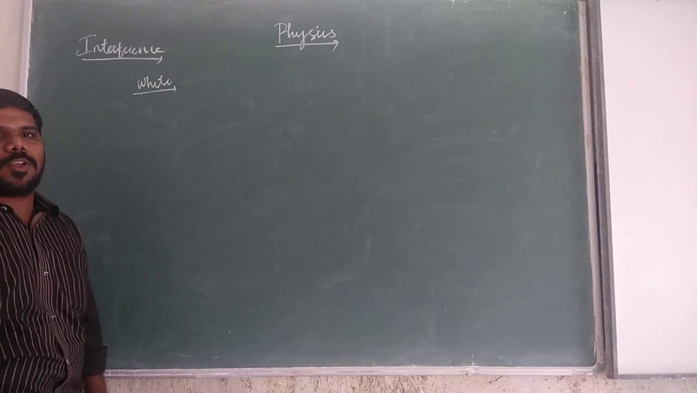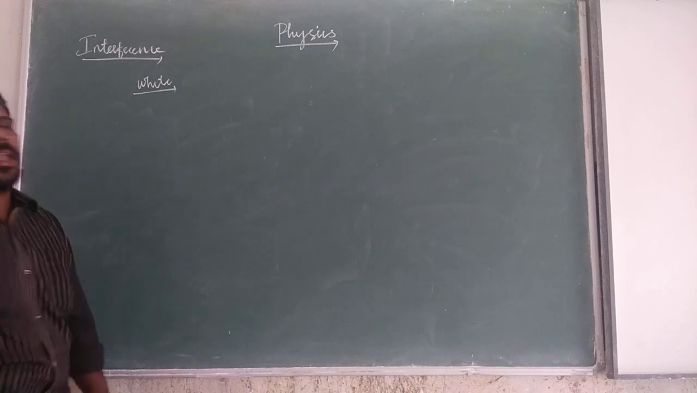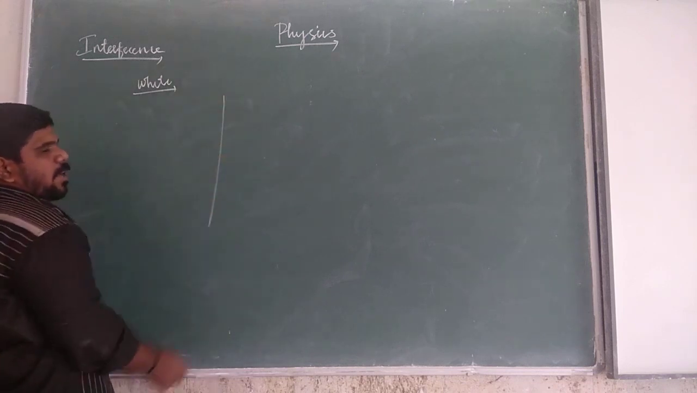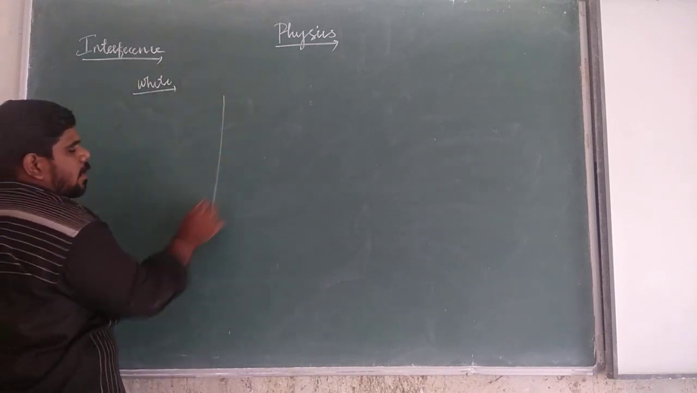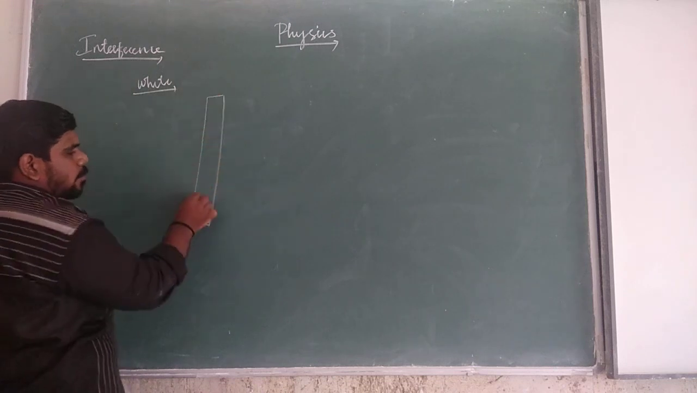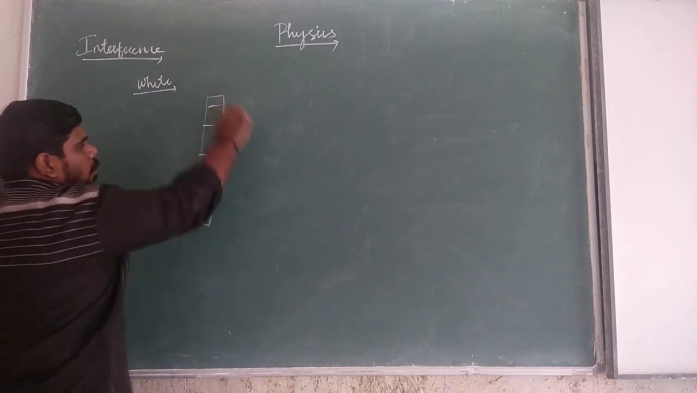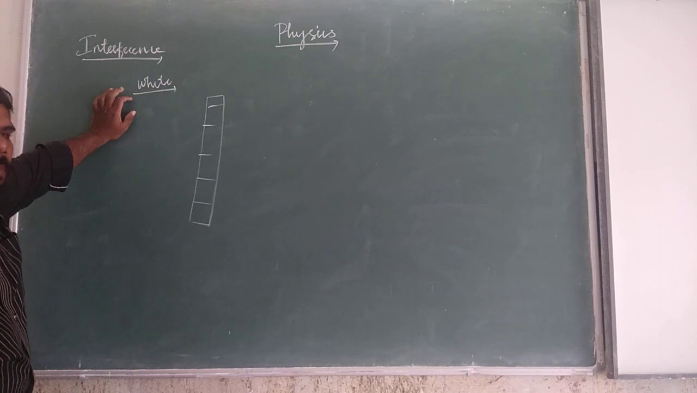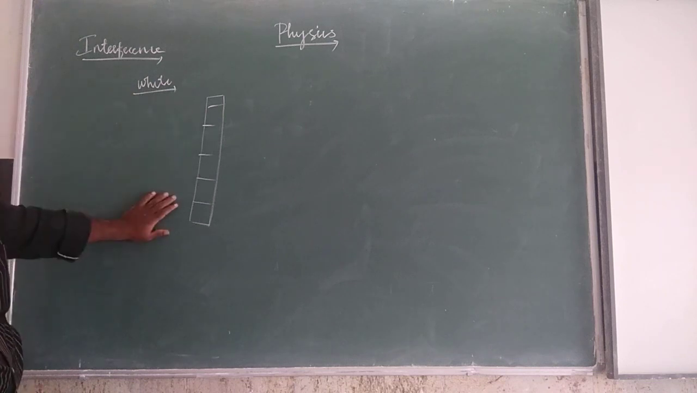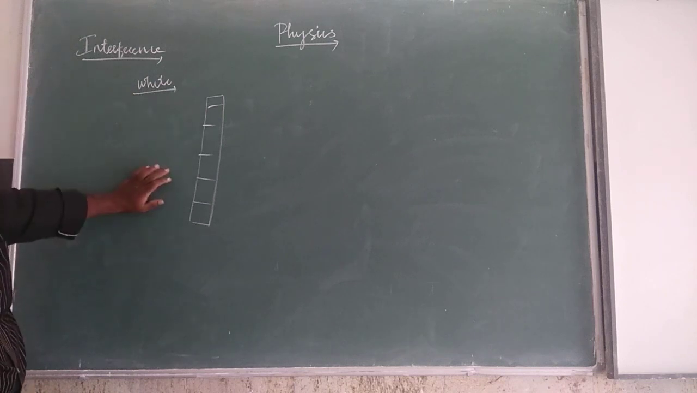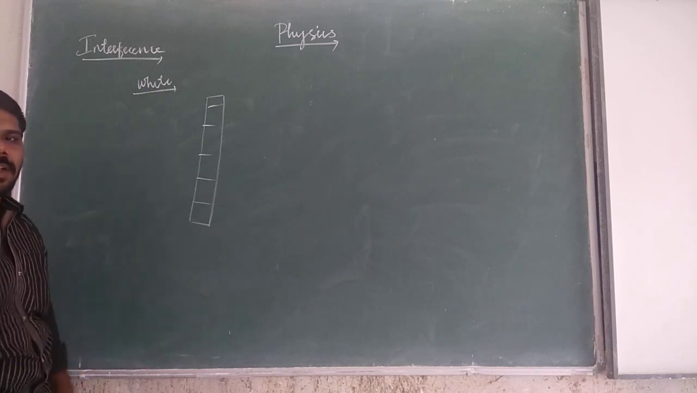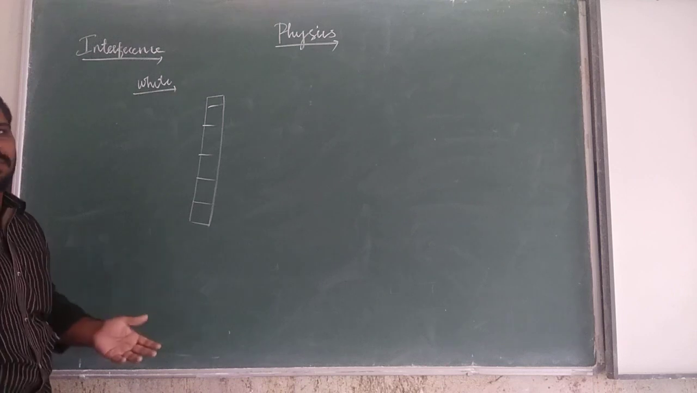the fringes of different colors will appear. So what's the point? When a polychromatic light or a white light is used in Young's double slit experiment, different colored fringes will appear. Why do different colors appear? Because different colors have different wavelengths.